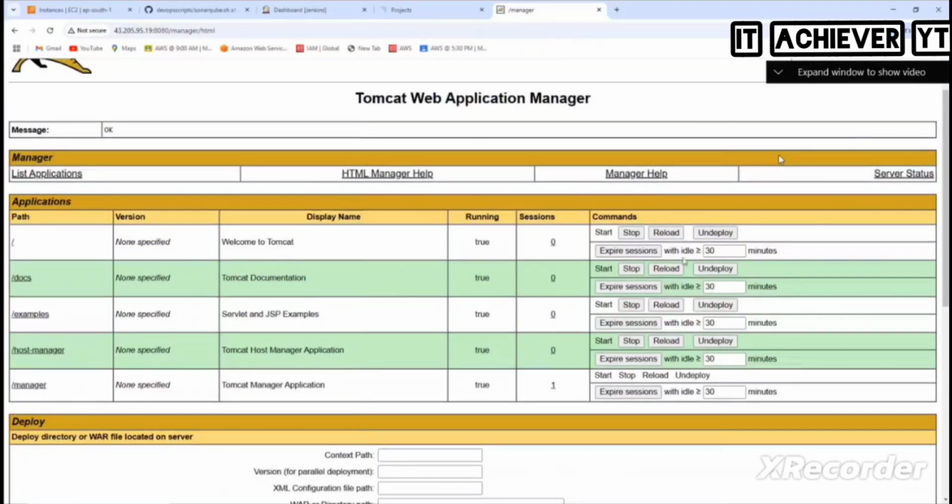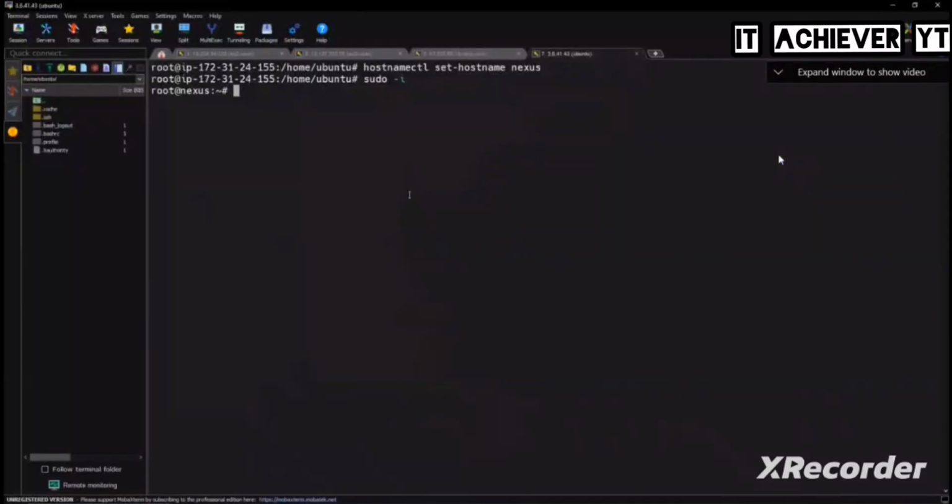What is pending now? Nexus. Should we go set up Nexus also? Okay, listen carefully. Where did you get the problems? Nexus installation problem? Installation is done? Okay. Nexus URL is not opening. Did you check the security groups? All traffic. I'll do the same thing today. Okay, let's do it. You tell me, I'll be doing it. Let's go to Nexus.